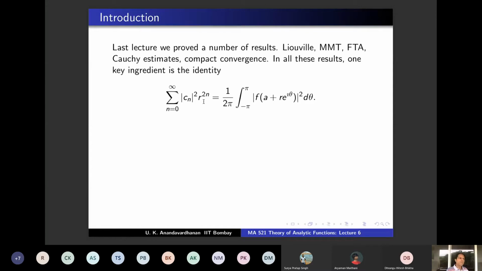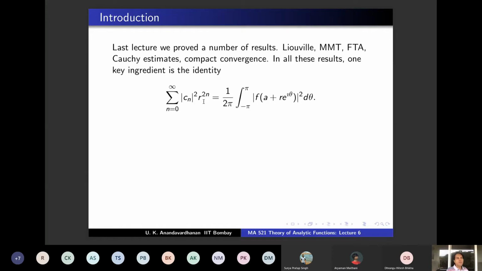But anyway, choose r big enough so that if p is your polynomial, the modulus of p of r e power i theta is strictly bigger than p of 0. And then if you take f to be 1 by p, you get mod f(0) is less than mod f of r e power i theta for all theta, and that contradicts the maximum modulus theorem.